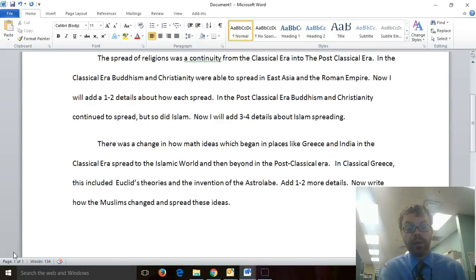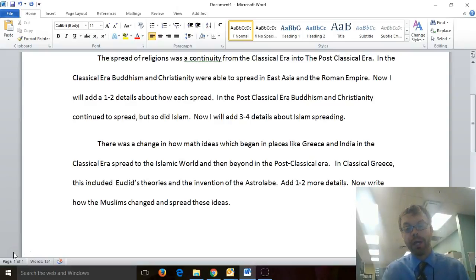Now I'll write how the Muslims changed and spread these ideas. And as long as I'm saying that, they spread these ideas to different places, that is a change because they did spread them to a lot more places. So I add the changes that Muslims made to some of these ideas, which that Prezi, for example, is full of, and then I talk about the areas they spread to. And I can do this, and I can have maybe a 7 to 8, 9 sentence paragraph there, and it could be a change. Now, this could easily be a continuity paragraph, too.